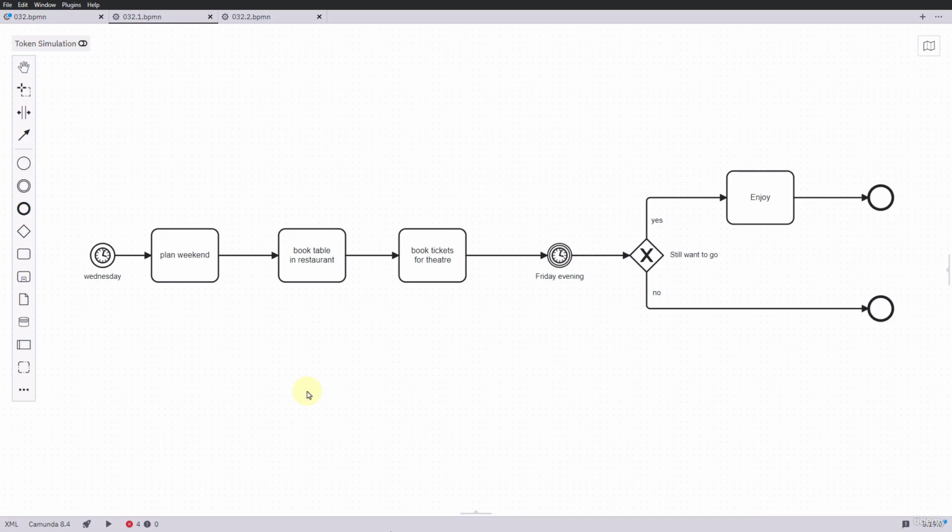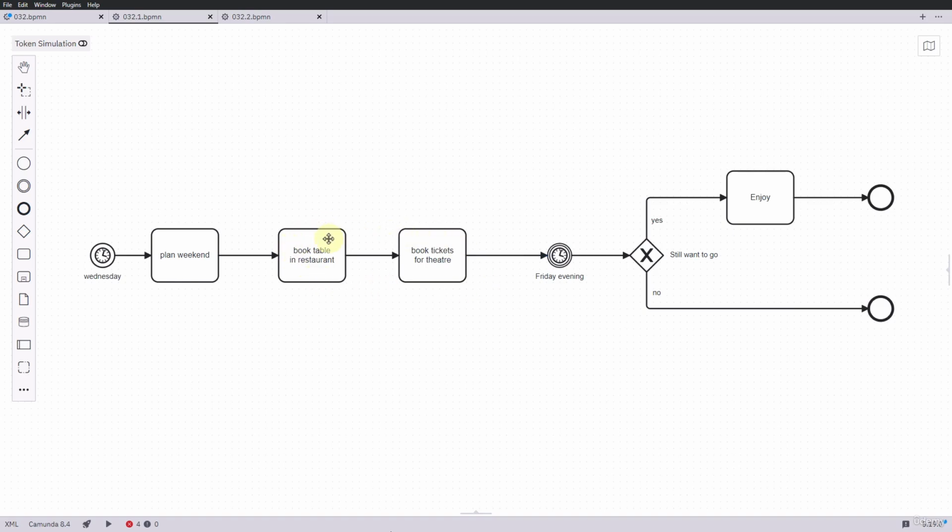Let's take the following example. We start planning on Wednesday what we are going to do on Saturday night. On the spur of the moment, we think we might go to a restaurant for dinner and then to the theater. To make sure everything works out, we book a table and tickets for the theater now. On Friday evening, we'll think again if we really want to do this or sit lazily in front of the TV again. If we decide to watch TV, we still have to do something. We have the table reservation and the tickets.